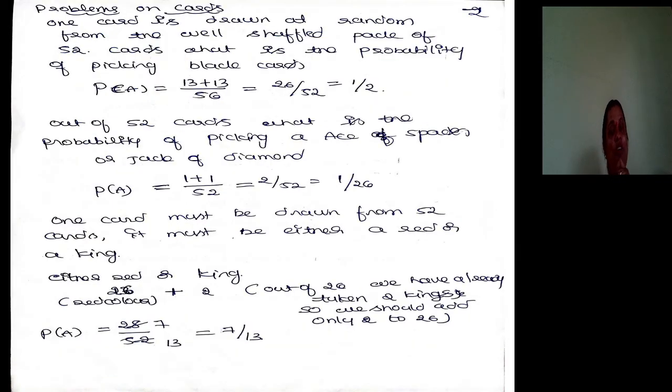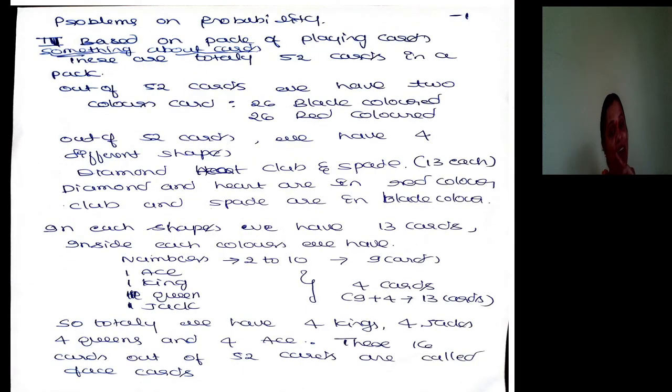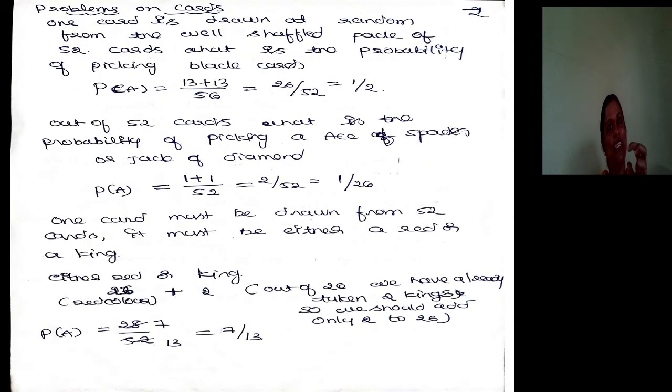Let me start solving problems on cards. One card is drawn at random from a well-shuffled pack of 52 cards. What is the probability of picking a black card? Based on color, there are two categories, black and red. 26 are black. Club and spade are black: club 13 cards, spade 13 cards, totally 26.